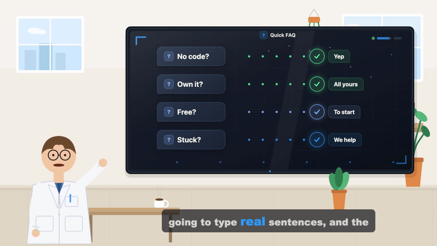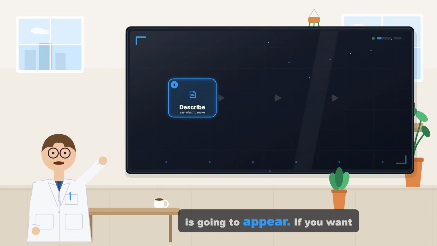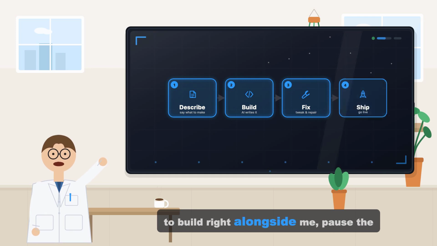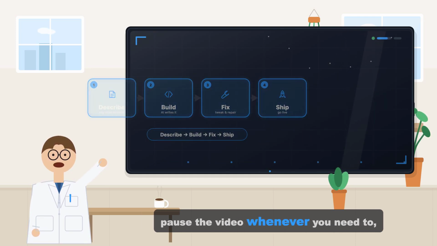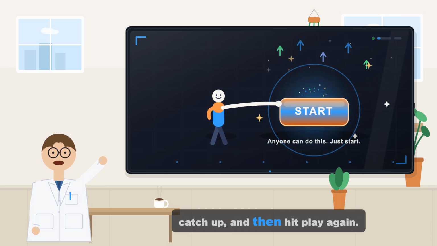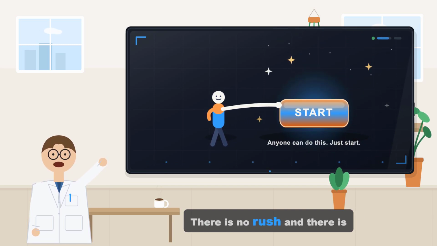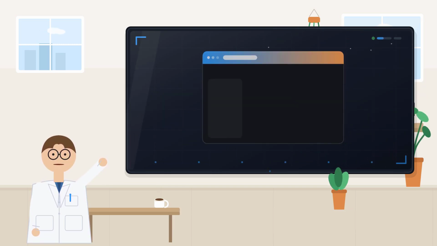I am going to type real sentences and the app is going to appear. If you want to build right alongside me, pause the video whenever you need to, catch up, and then hit play again. There is no rush and there is no wrong pace here.